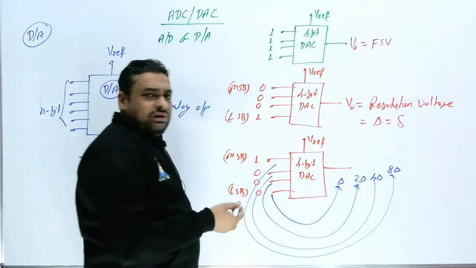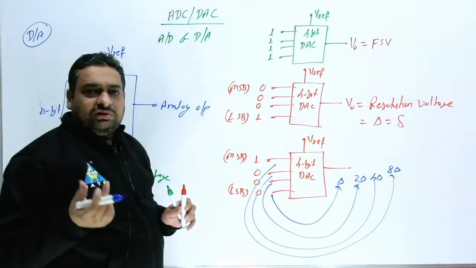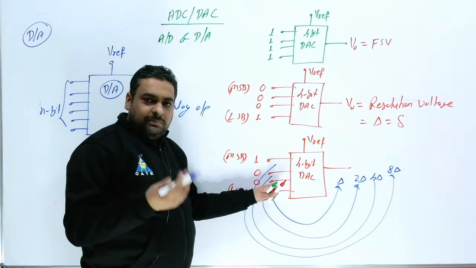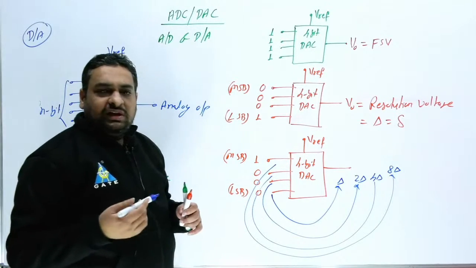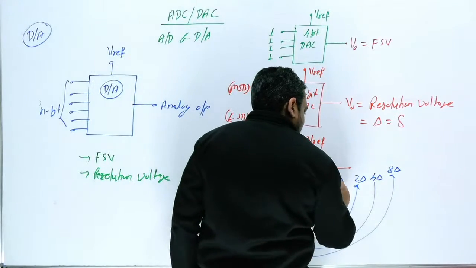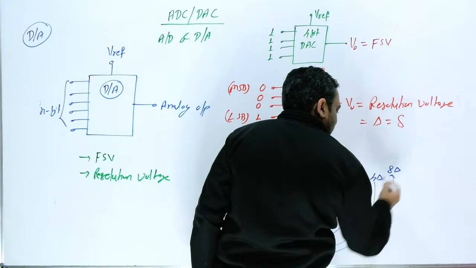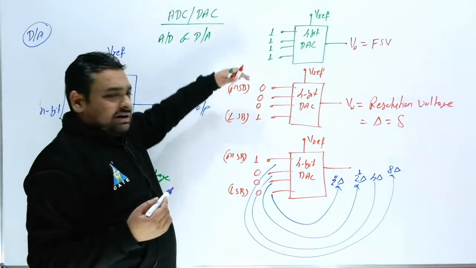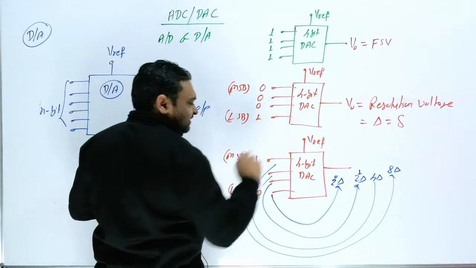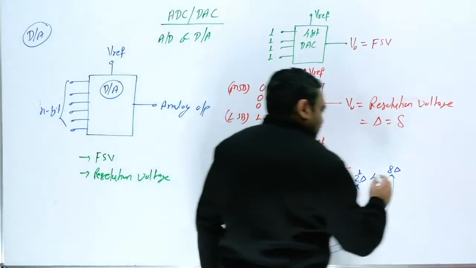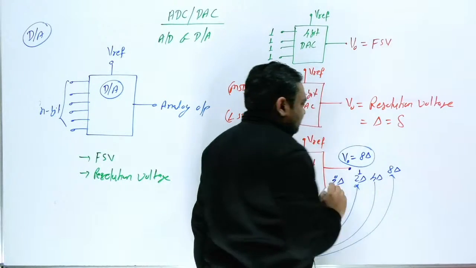This is for 4 bits, so you can get one relation. For the LSB bit, the output voltage is the resolution voltage. For the next bit, that is multiplied by 2. For the next bit, multiply by 4. For the next bit, multiply by 8. So you can write 2 raised to power 0 into del, 2 raised to power 1 into del, 2 raised to power 2 del, 2 raised to power 3 del. Like this, any number of bits can be provided. So if this bit is 1 and the remaining bits are 0, this output is 8 del.